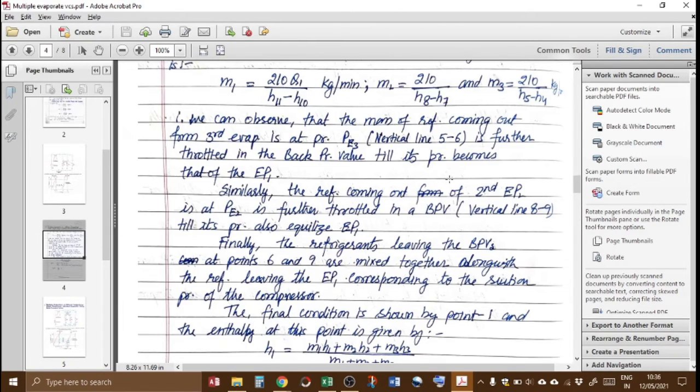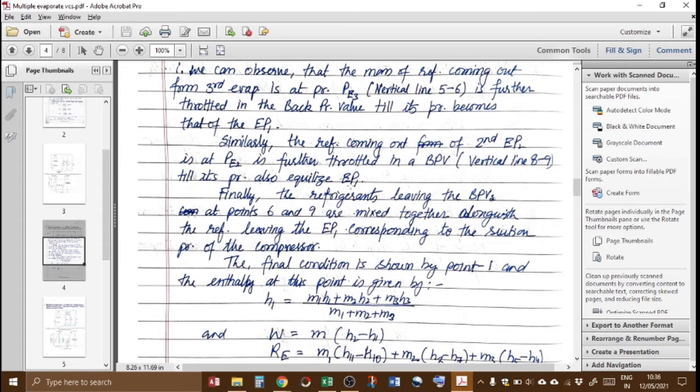Similarly, it is further throttled in the back pressure valve till its pressure becomes equal to the pressure of EP1. Similarly, the refrigerant coming out from the second evaporator is at pressure PE2. It is further throttled in the back pressure valve, vertical line 8 to 9, till its pressure also becomes equalized with EP1. So we have equalized both the pressures up to the pressure of evaporator coil number 1.